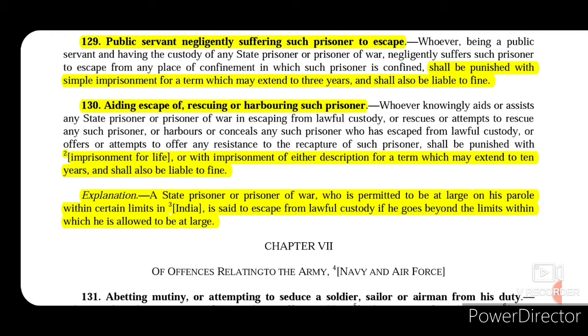Now section 130, which is the last section of this chapter, talks about aiding escape of, rescuing or harboring such prisoner.